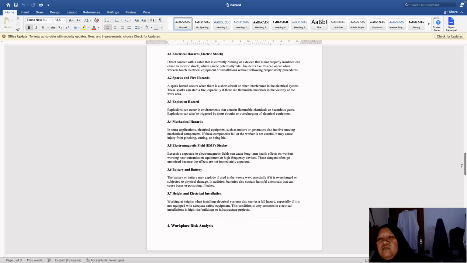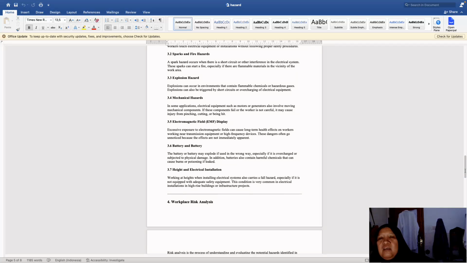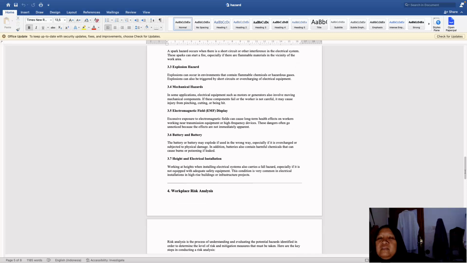So we have to be cautious about this. Electromagnetic field, like in some areas there are transmission lines, like high voltage electricity or BTS, you know, base transceiver station, for the transmission and receiving of the handphone.